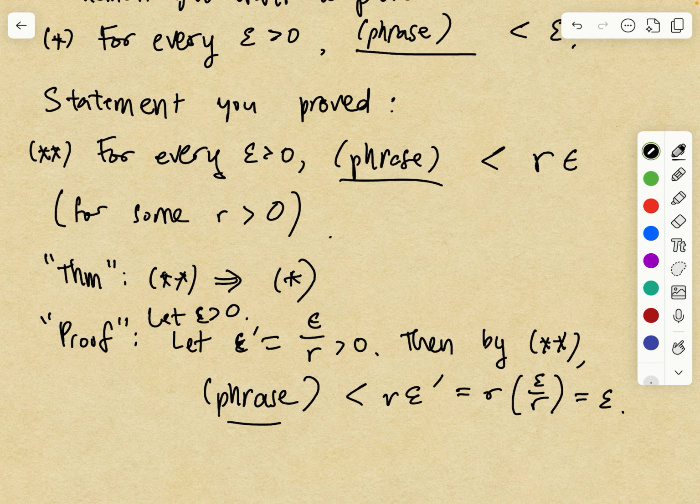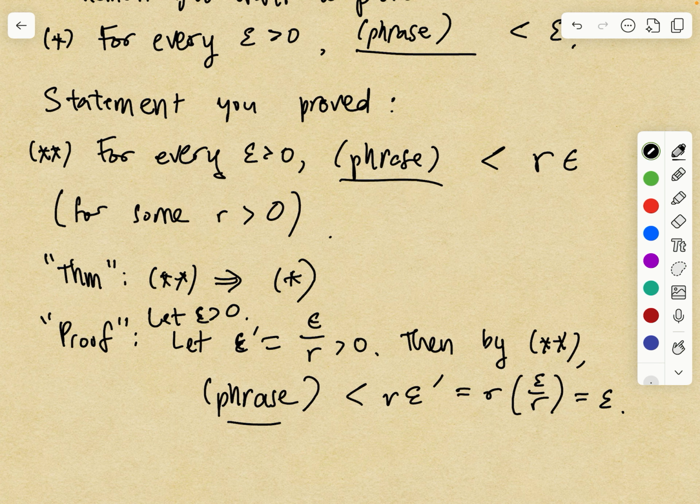So this sometimes happens when you're using the triangle inequality. You end up getting that something is less than 2 epsilon, and then what you do is, everywhere in your proof where you had an epsilon, you change that epsilon to epsilon over 2, and you keep everything else the same. Then the ending statement, instead of being less than 2 epsilon, turns into less than epsilon.